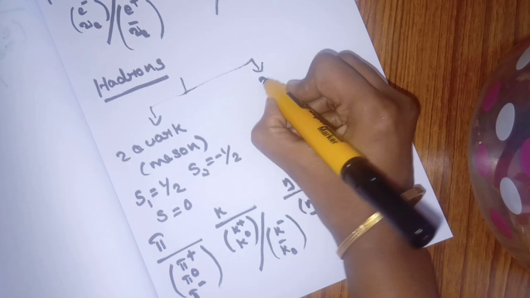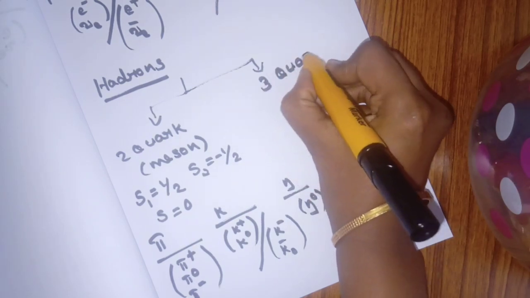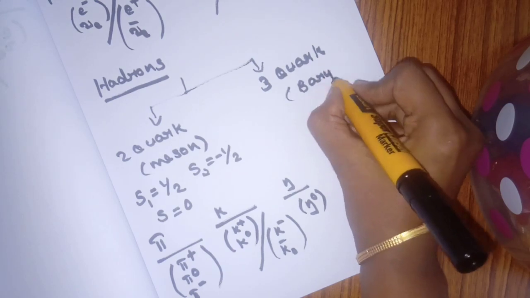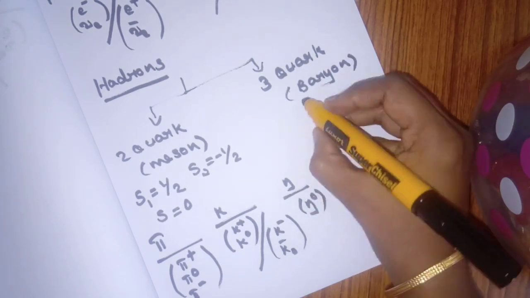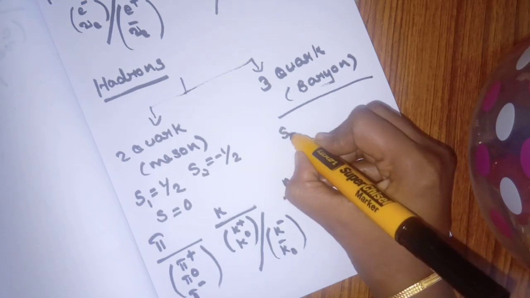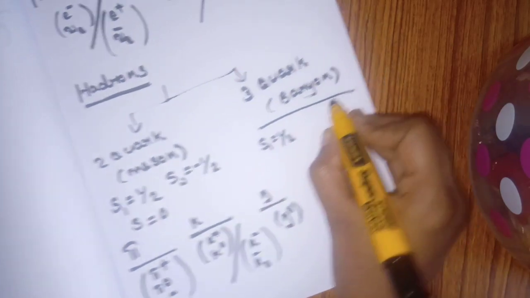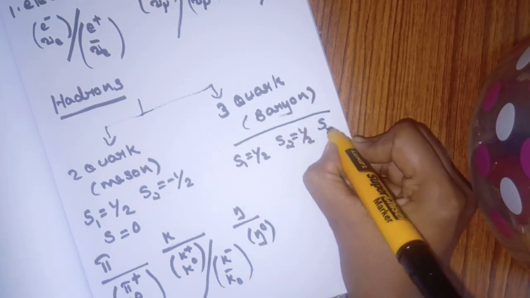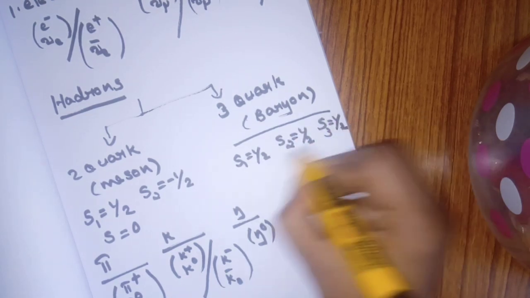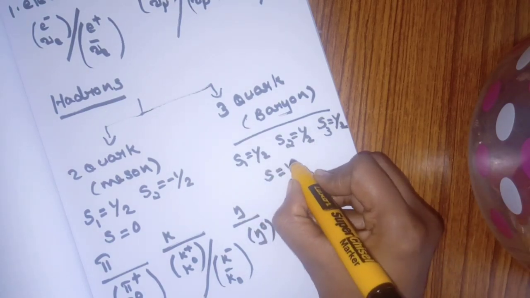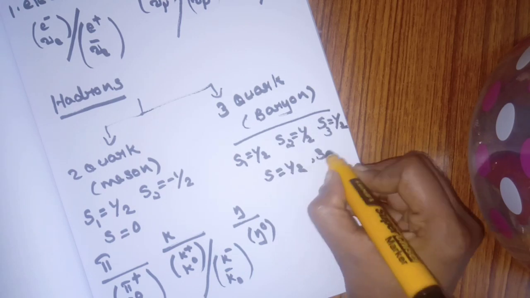Next is the three-quark group. Three-quark group is baryon, it contains three spins. That means S1 is equal to half, S2 is equal to half, S3 equal to half. Then the total spin S is equal to half or 3 by 2.